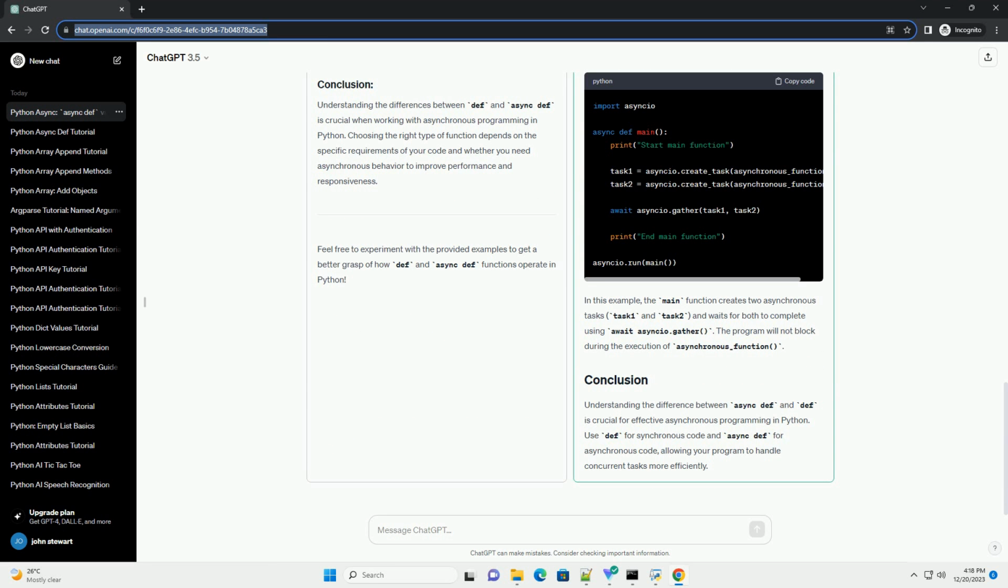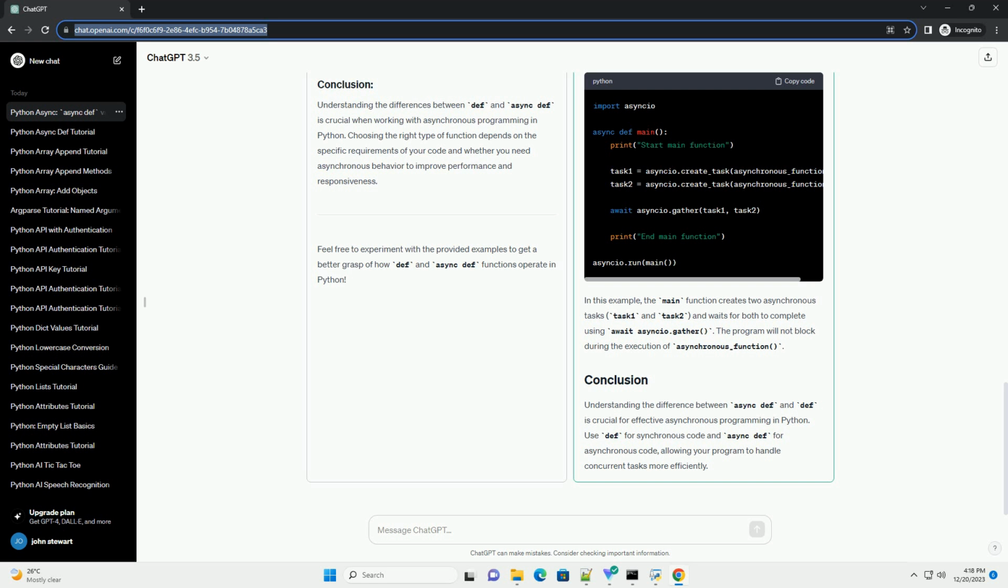Await keyword: asynchronous functions use await to wait for the completion of other asynchronous functions or operations. Event loop: asynchronous code typically requires an event loop to manage the execution of asynchronous tasks. In the example above, asyncio.run(main()) starts the event loop to run the asynchronous main function.